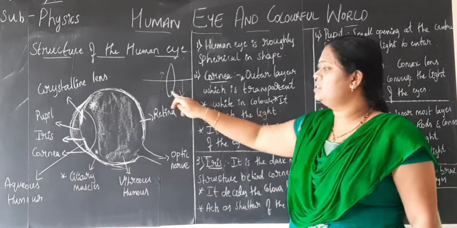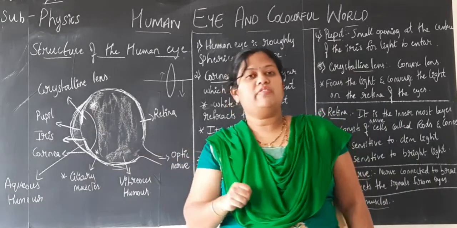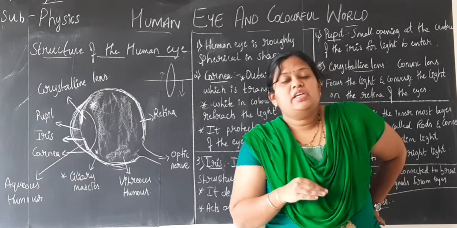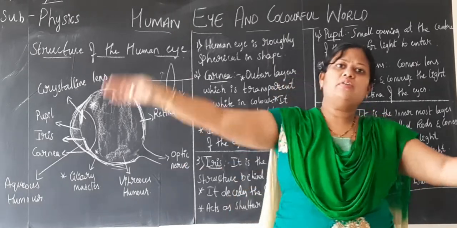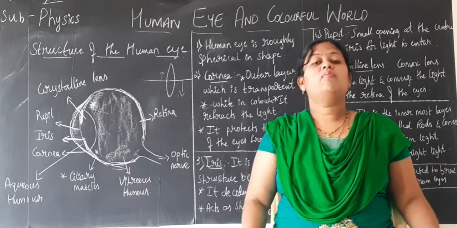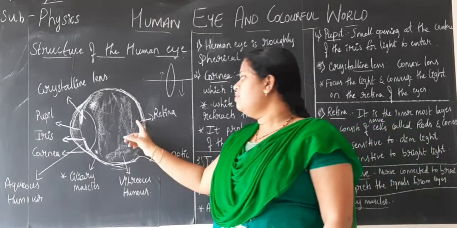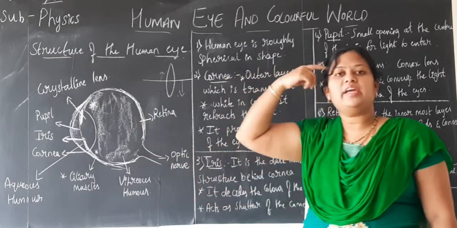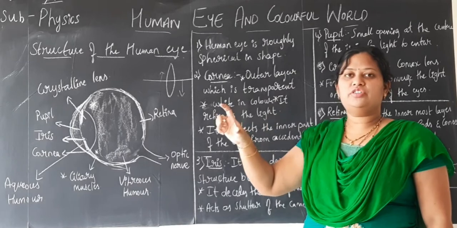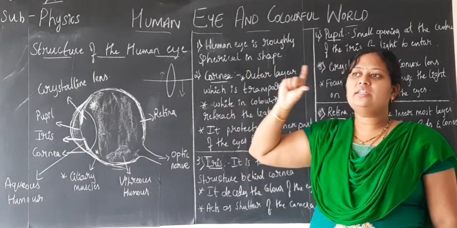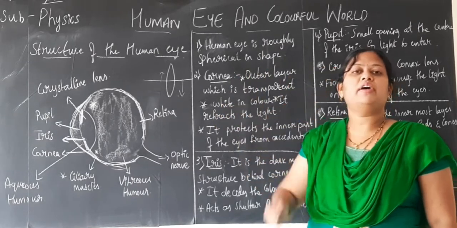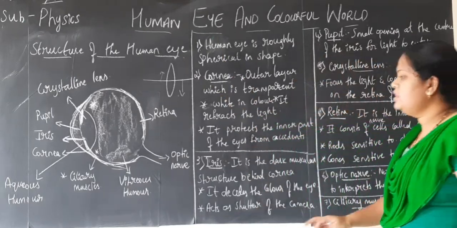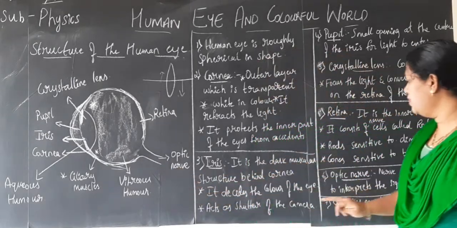But here, through this convex lens, that is the crystalline lens that we have in our eyes, the real and inverted image is formed. But do we see the whole world inverted? No. What happens is, the image formed on the retina, those signals will be sent to the brain, children. Once the image is formed on the retina, the signals of those images will be sent to our brain. How will it be sent to the brain from the eyes? It is with the help of this nerve called the optic nerve.